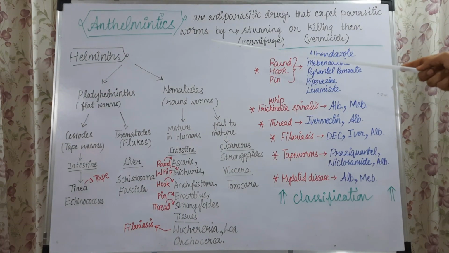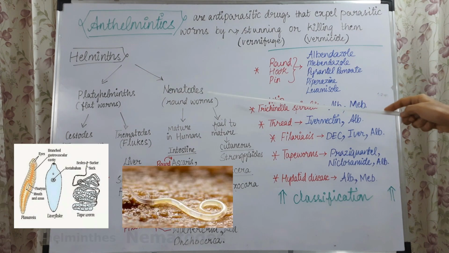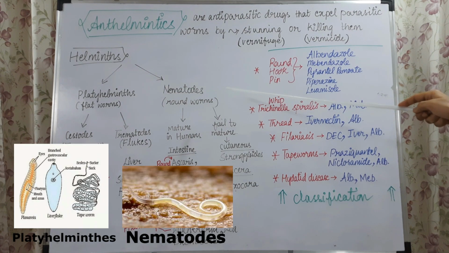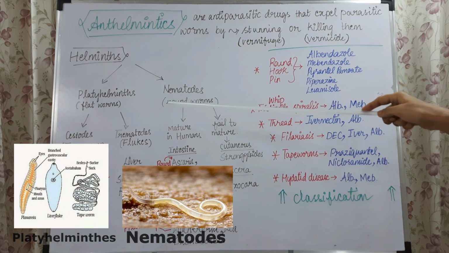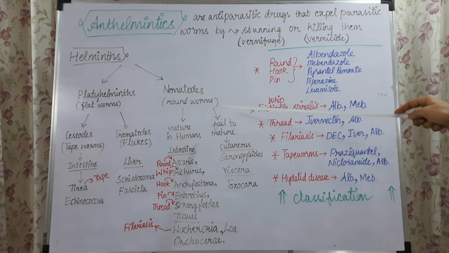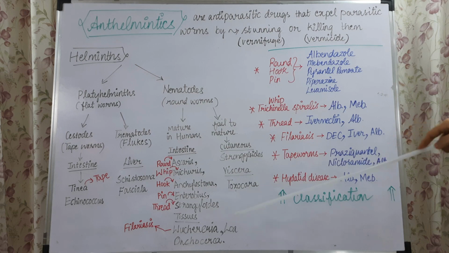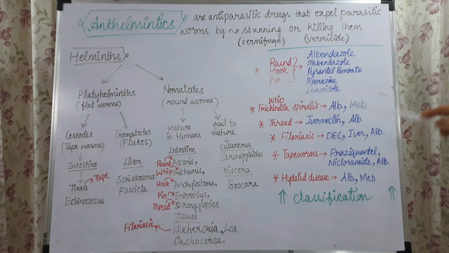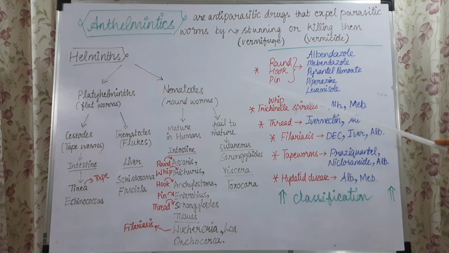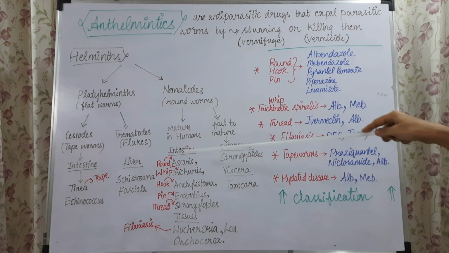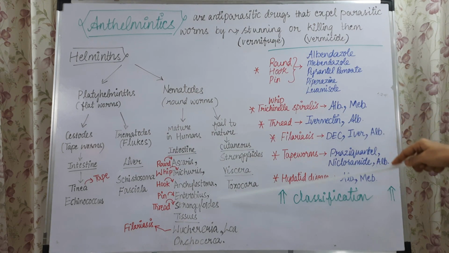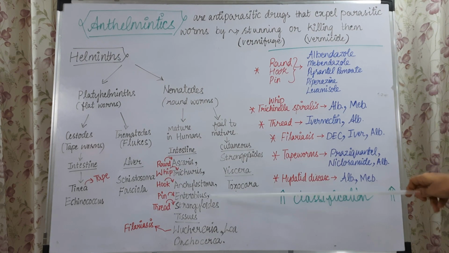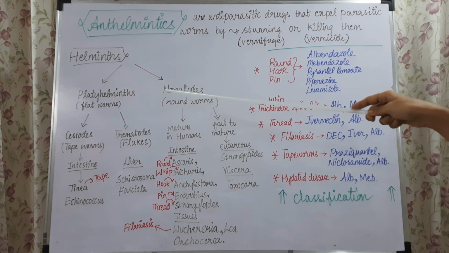So what are the different kinds of helminths? Two types of helminths are platyhelminths and nematodes. Platyhelminths are also called flatworms, and nematodes are also called roundworms. Usually we have different names for these roundworms, and most of them are used as synonyms, so there is no need to get confused. You either remember them by the common names or by the scientific names. That is not a problem. You choose one method to remember. So let us go through the details.